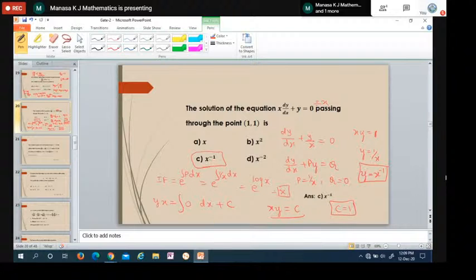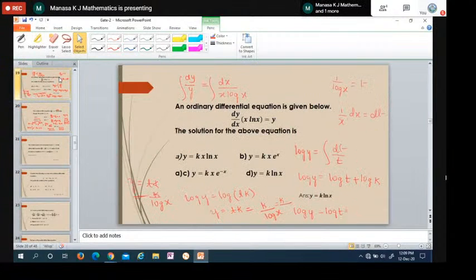Now the previous problem here, yeah, actually the substitution is wrong. We have to take just log x. Not 1 by log x, you have to take log x as t.